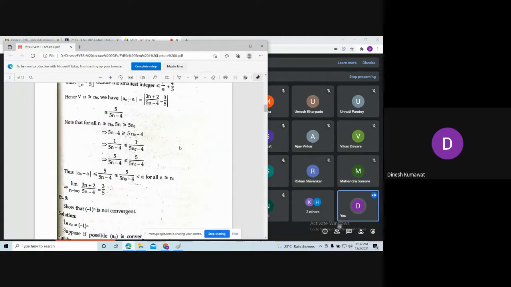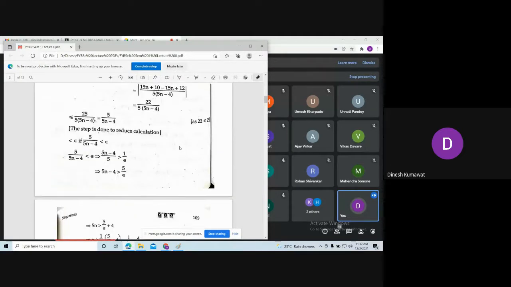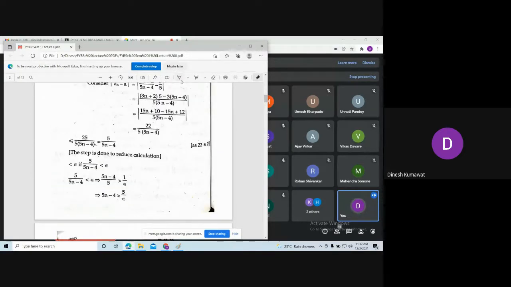So, in my last lecture, we already dealt with the definition of convergence of a sequence. I hope you have gone through that definition. Do you have any difficulties understanding it? I can understand this definition is new for you, so at the very first place you are having some difficulties.